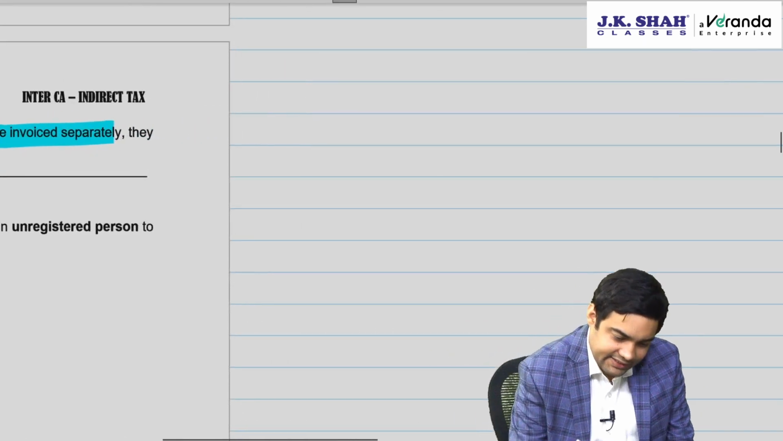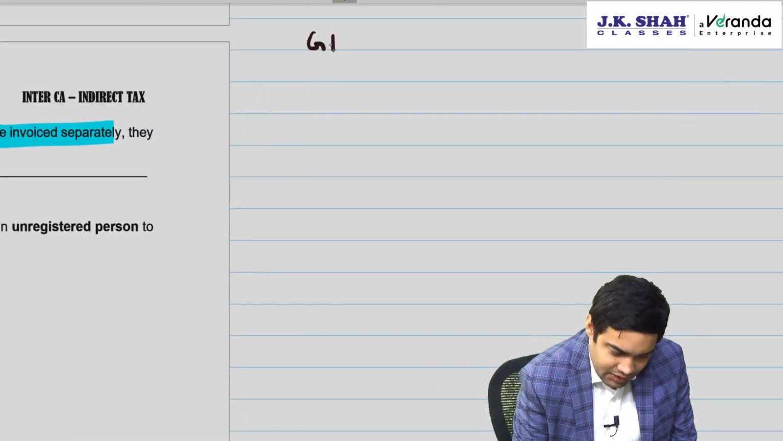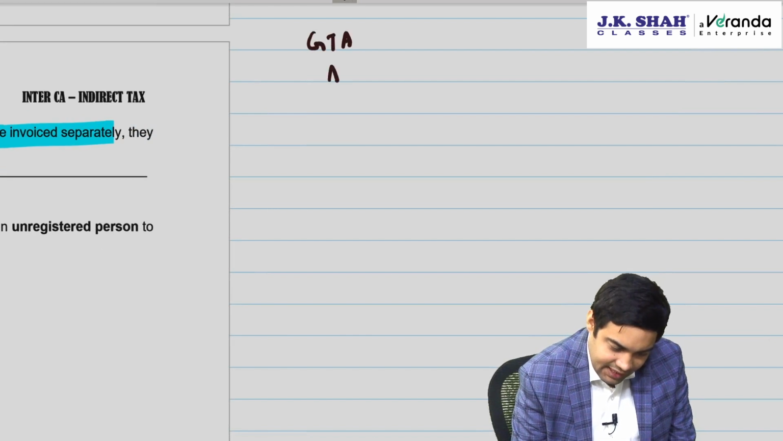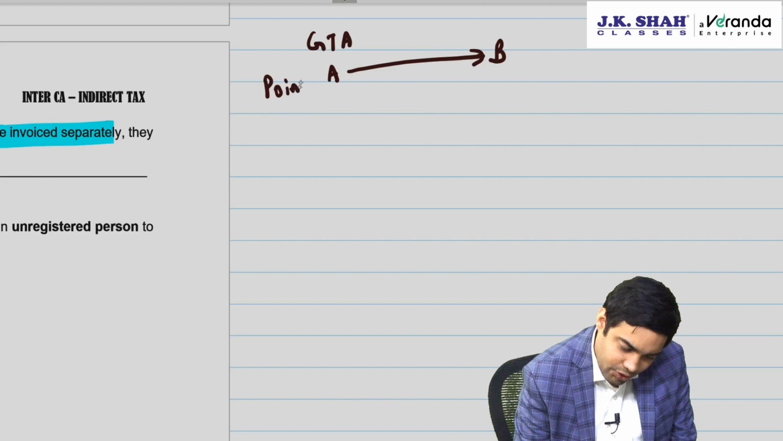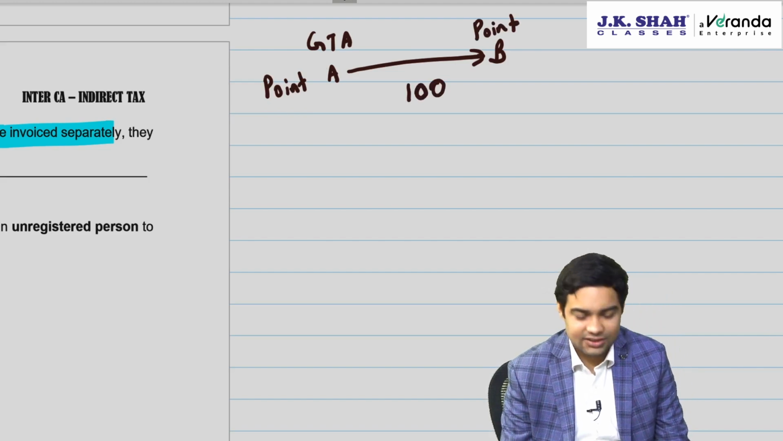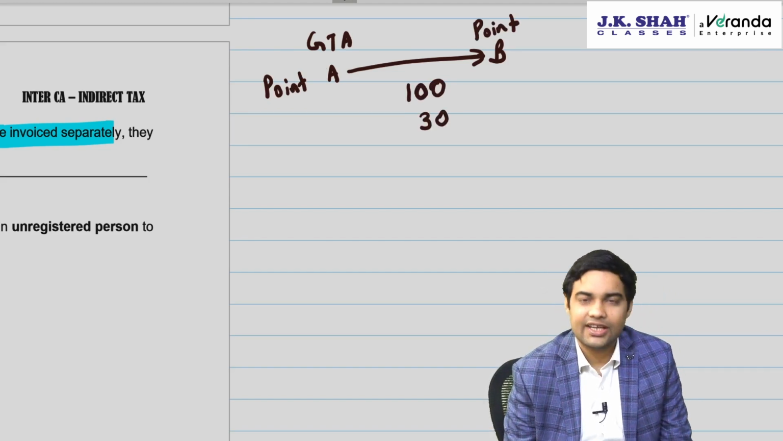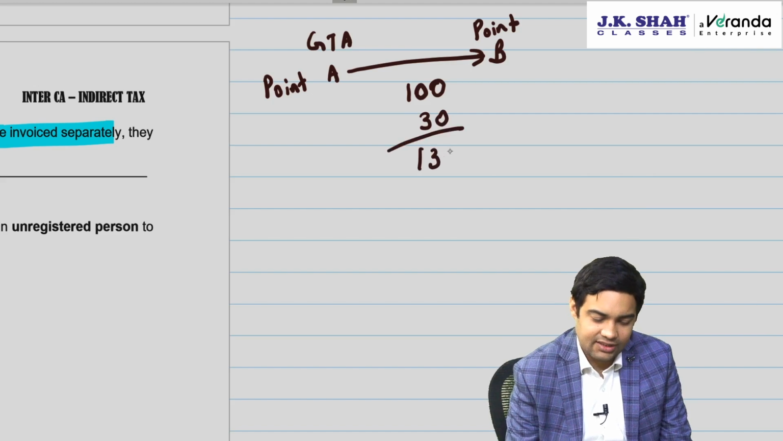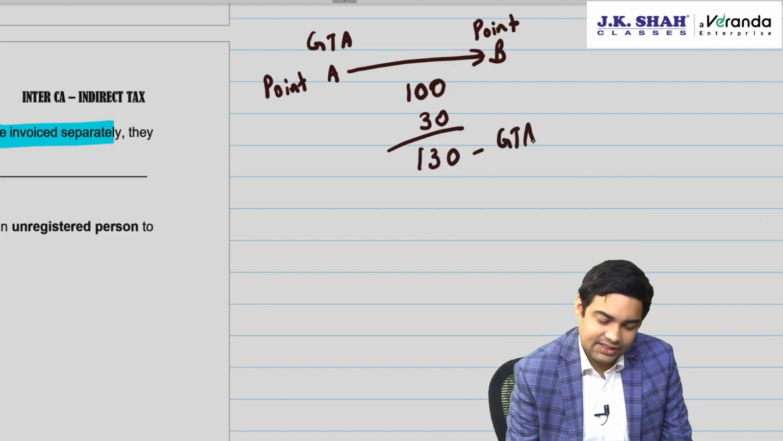Let me give you an example to test you. GTA says I will transport the goods from point A to point B. 100 rupees is being charged for transportation, 30 rupees for loading unloading, total 130. This will be GTA service.